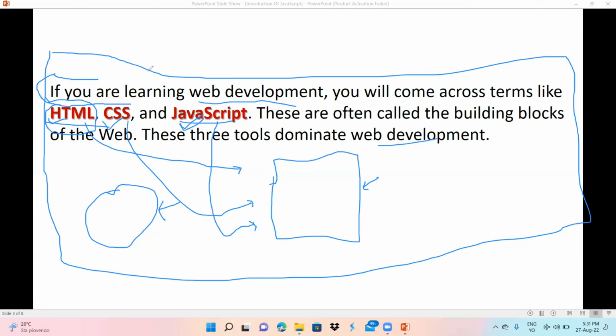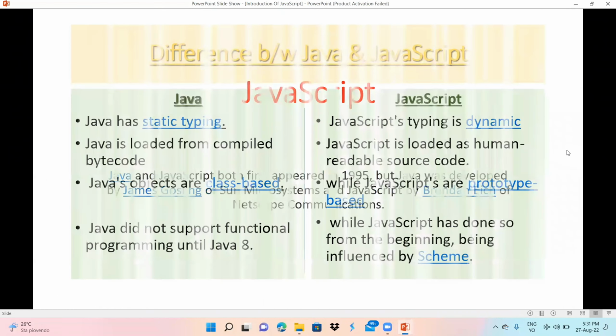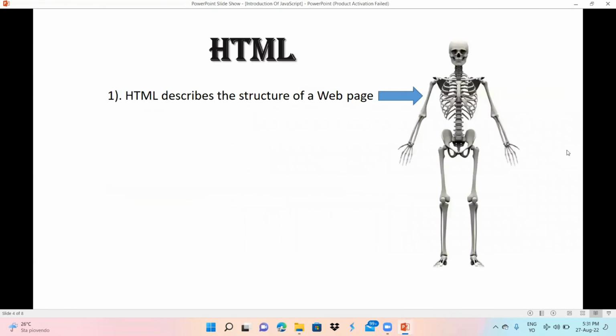I don't know whether this page is looking great or not, but just as an example, I have to tell you what HTML, CSS, and JavaScript are. So this is the HTML and CSS, and now we are moving to another page to show you how this works.